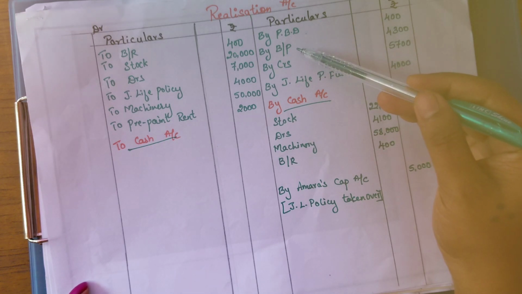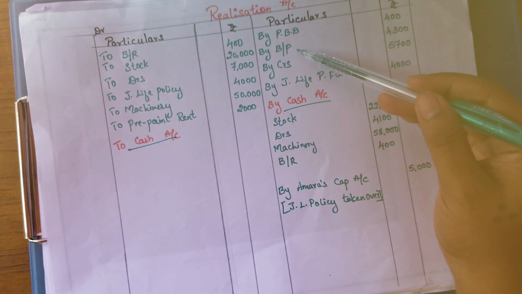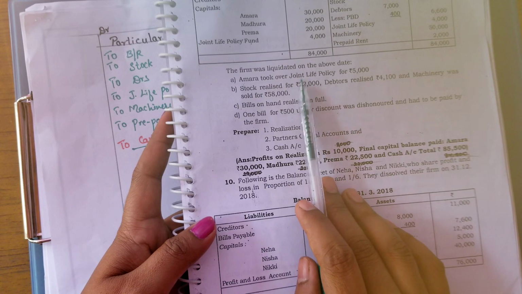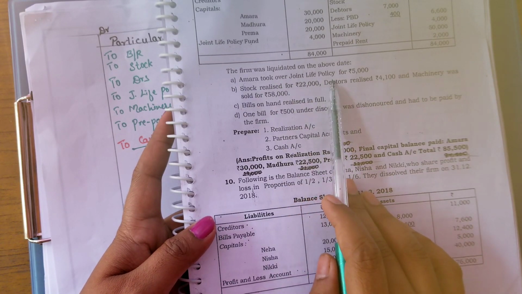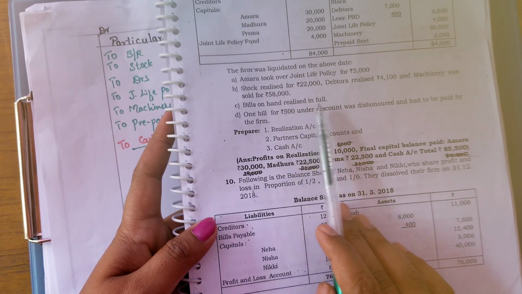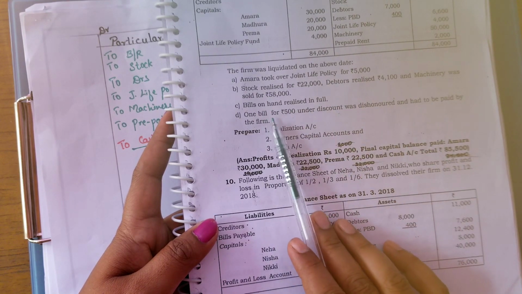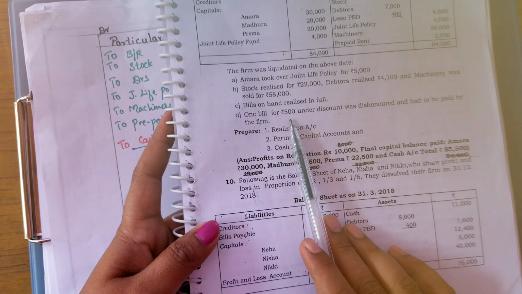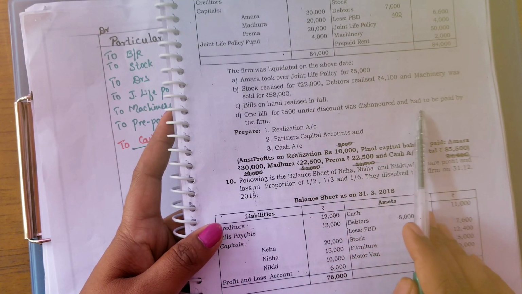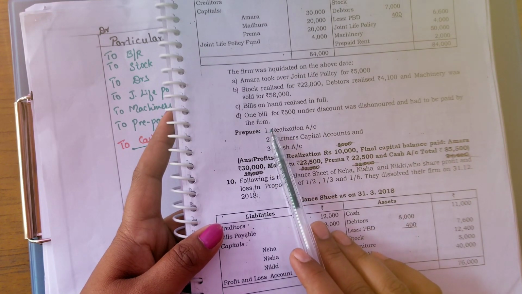Next, coming to bills payable. Here you can see in the adjustments, they have given the adjustment about the joint life policy, the assets realized, and bills on hand realized in full, that is bills receivable. And here they have given one bill of 500 under discount that was dishonored and had to be paid by the firm.